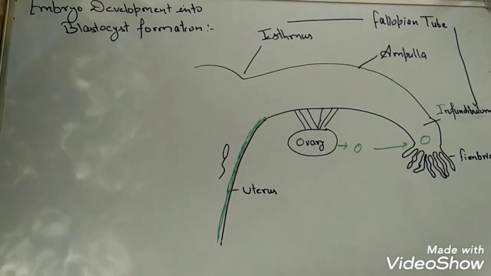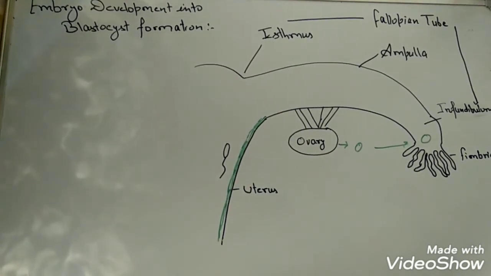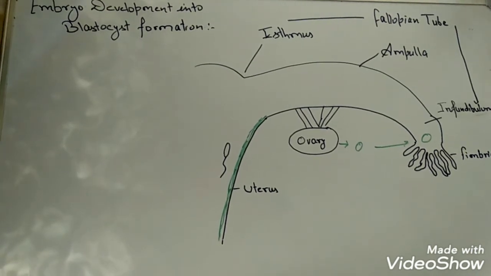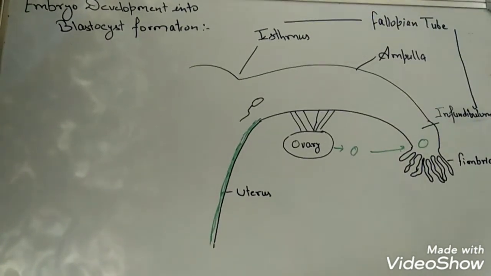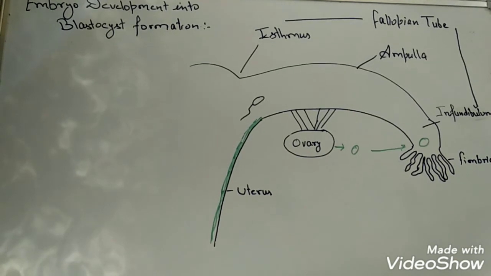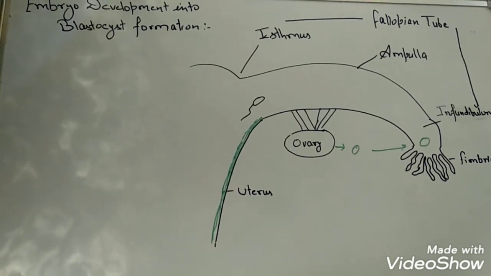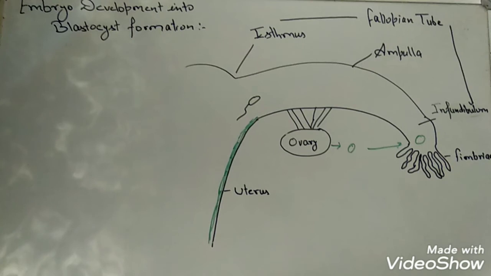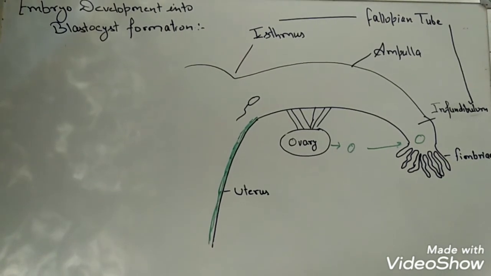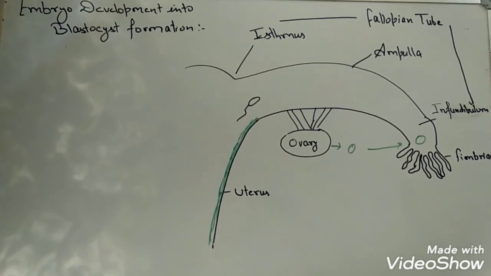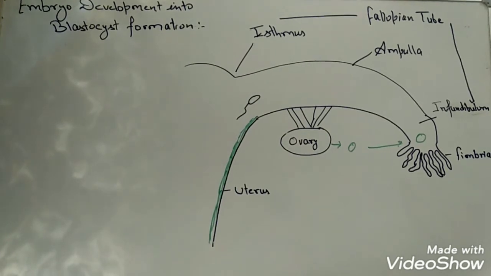Now the question arises: how is the sperm moving? The sperm moves due to the presence of the tail. And the structure that provides energy for the movement of the tail is the mitochondria, which is present in the middle piece. Now back to the topic.